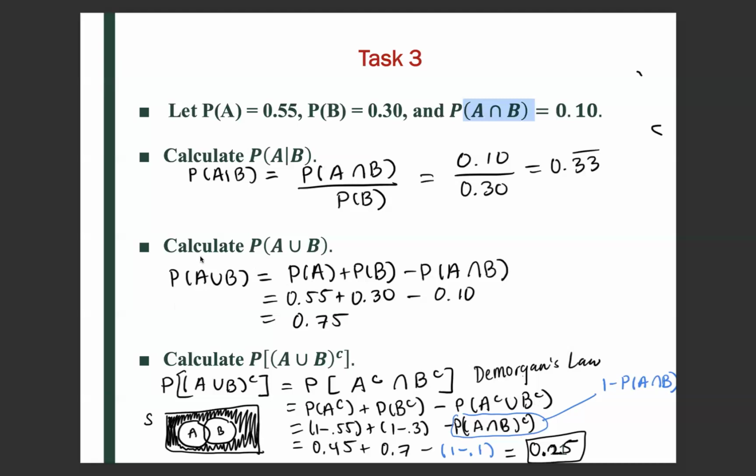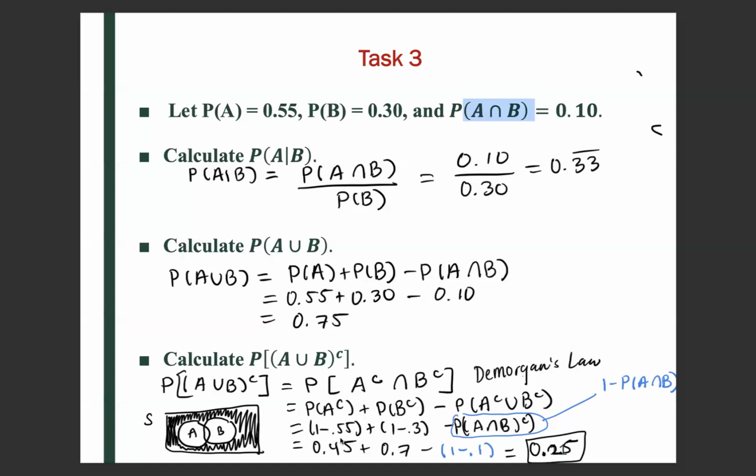But if we're just looking at this equation, you could add the probability of A intersect B so that it goes on the left-hand side, and then you could subtract the probability of A union B. That's where I got this equation from, but now we're dealing with complements, so we get this.